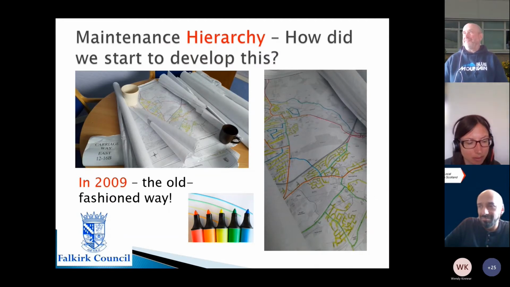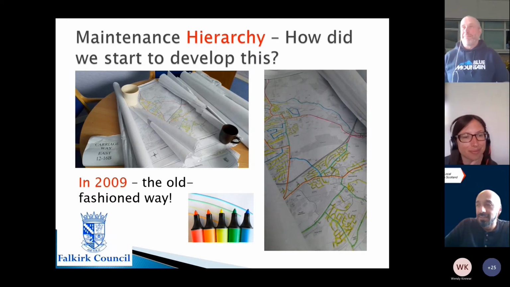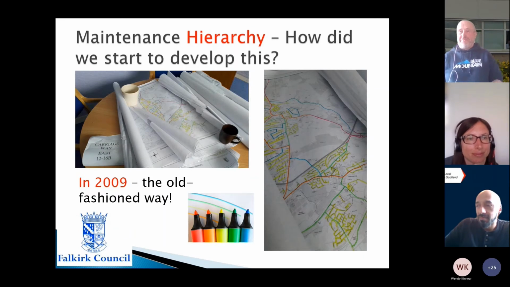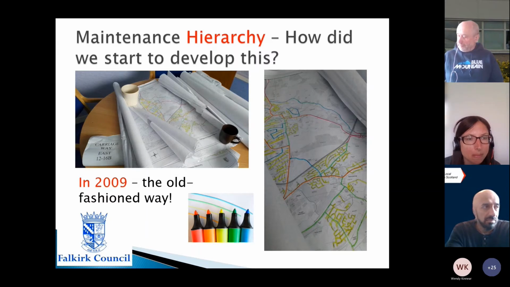I can't even really remember what I would have been doing at that point, probably back at uni. But you can see here, basically, big maps were printed off, and it was quite literally a case of getting felt tip pens and saying, these roads here are local access roads, these roads here are link roads, strategic routes, main distributors, etc. And the same was done for footways as well. And then these maps were just pinned up in the office, and they were referenced by roads maintenance engineers.